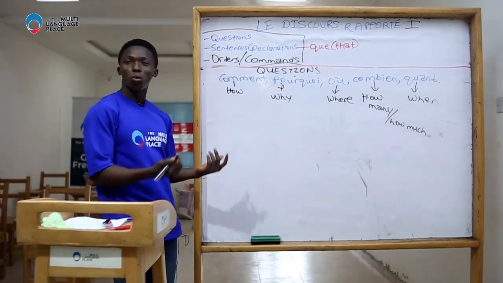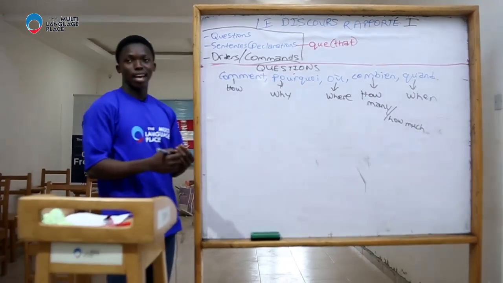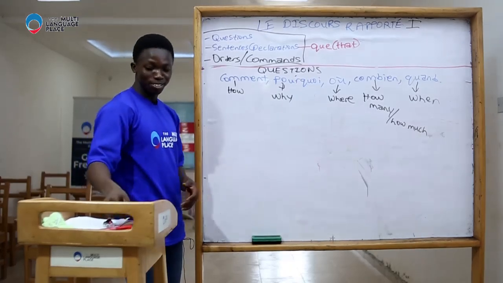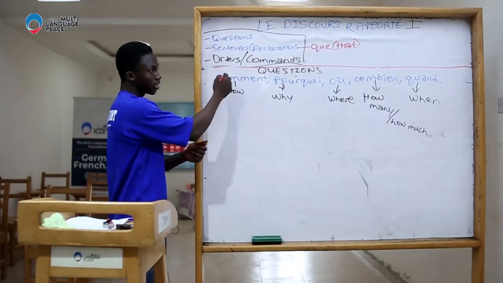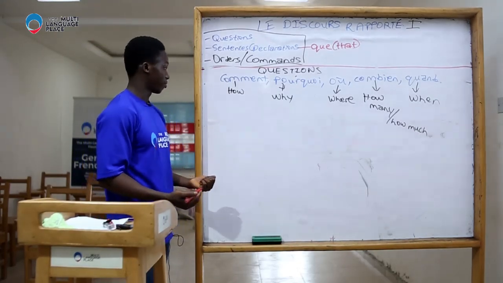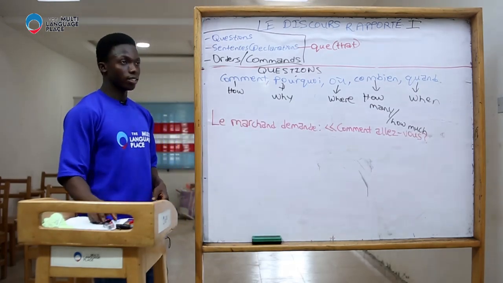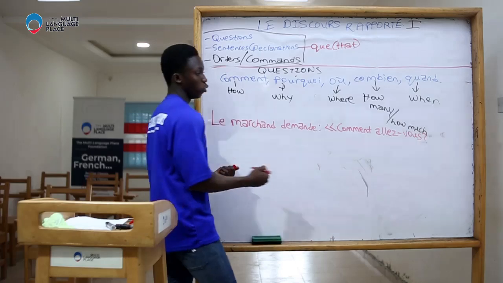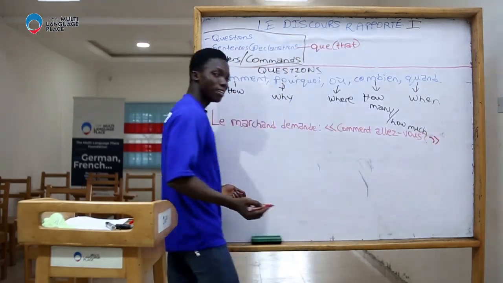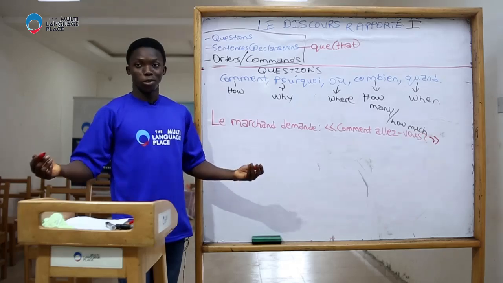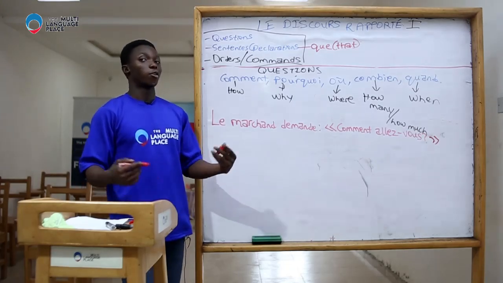So how do we report questions like this? How do we report questions that have these interrogative adverbs? Let's see. Let's start with comment. I can say, le marchand demande comment allez-vous? That is, the seller asks, how are you doing?